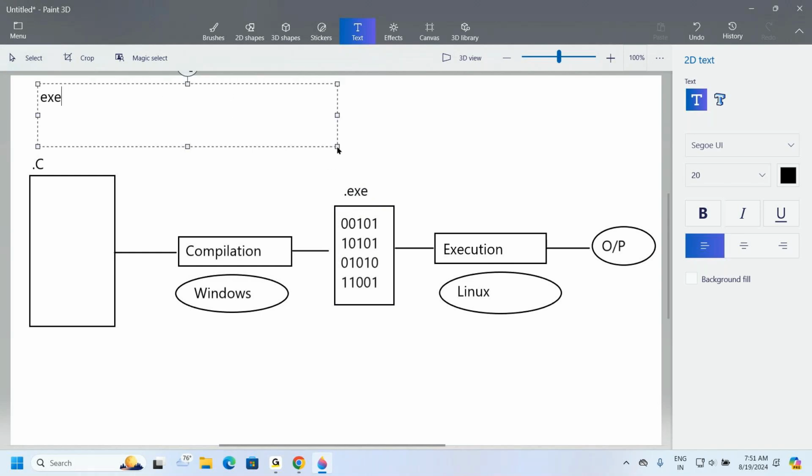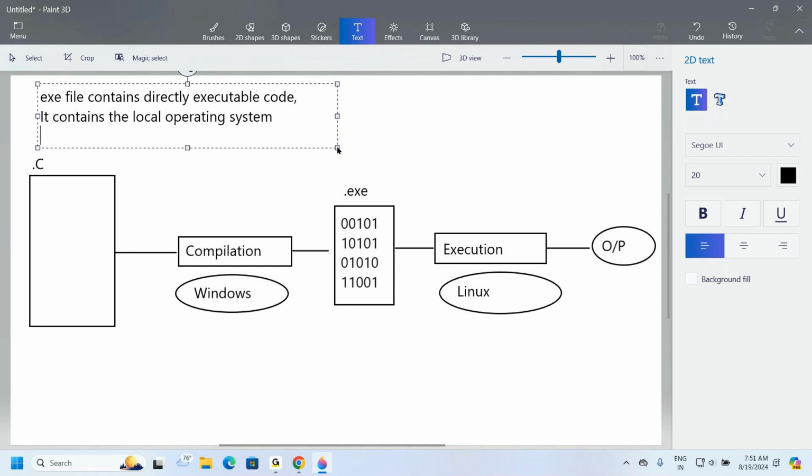Observe carefully. The .exe file contains directly executable code. It contains the local operating system representations.